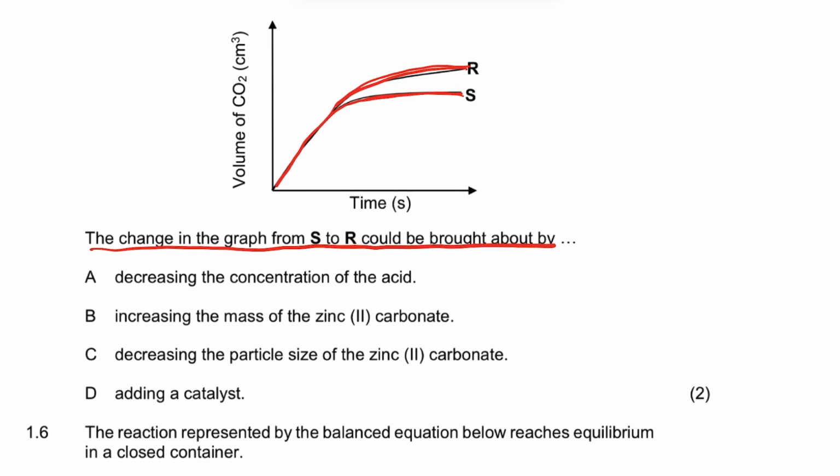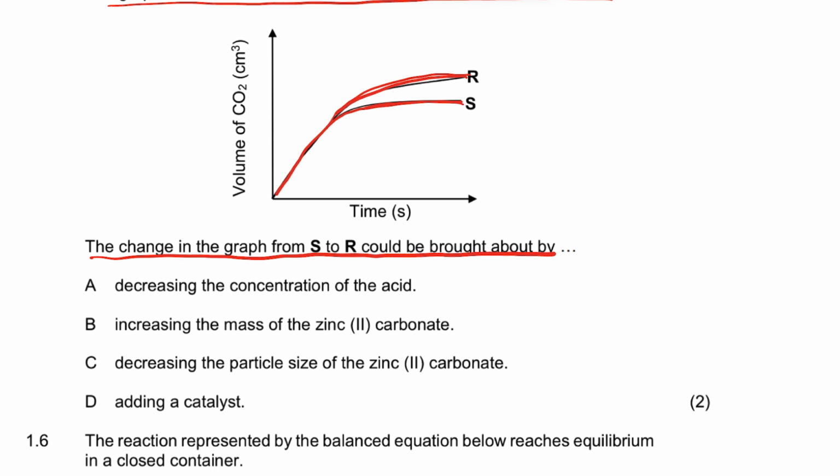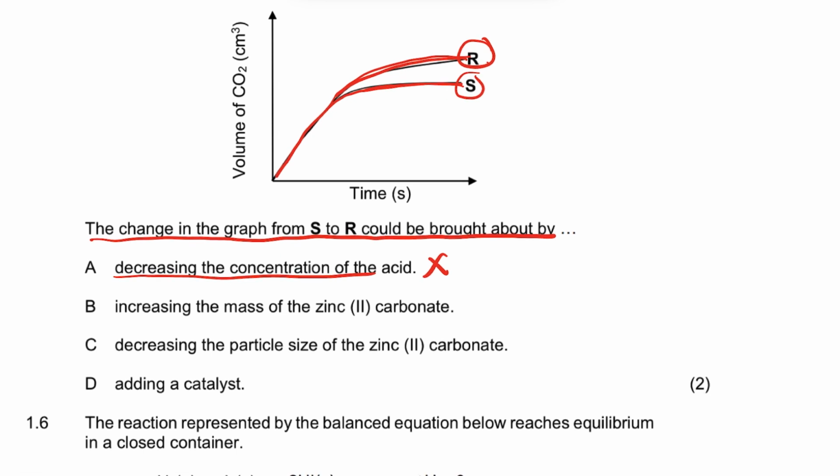So what causes that? A decrease in concentration of hydrochloric acid. When you decrease the concentration of hydrochloric acid, it cannot give you graph R from S to R. Increase in the mass of calcium carbonate. That's correct. So the calcium carbonate is the what?